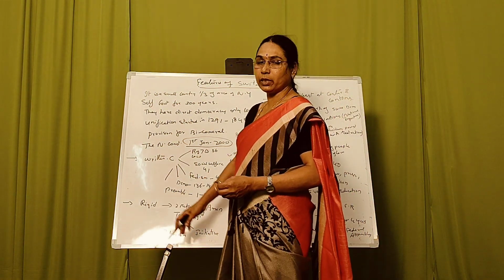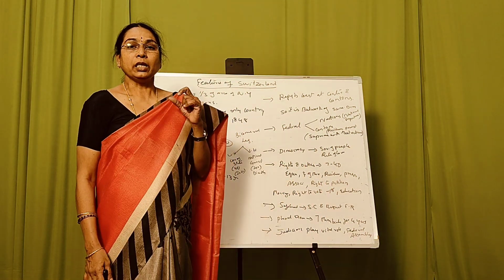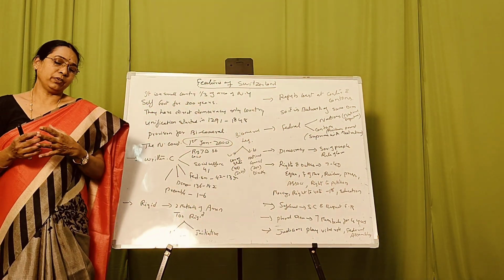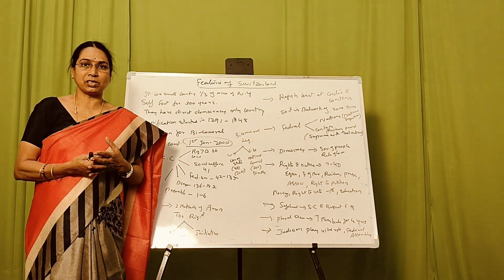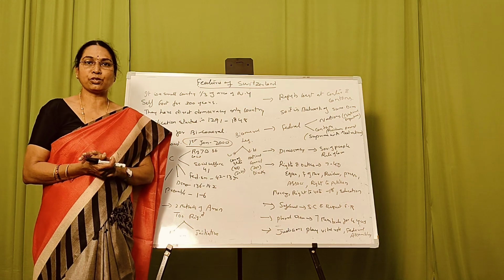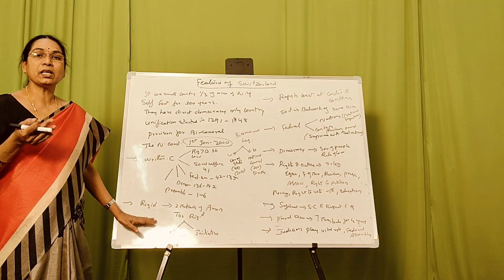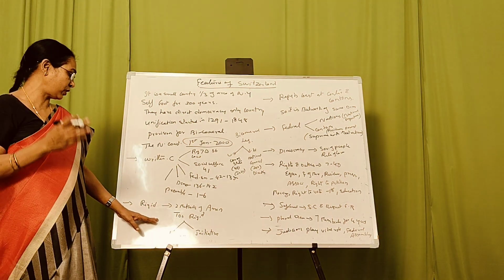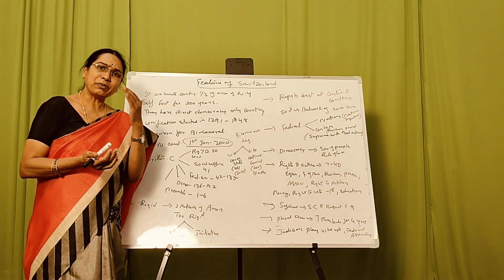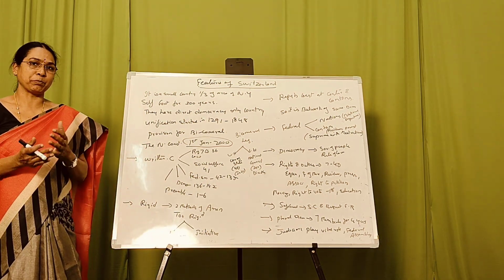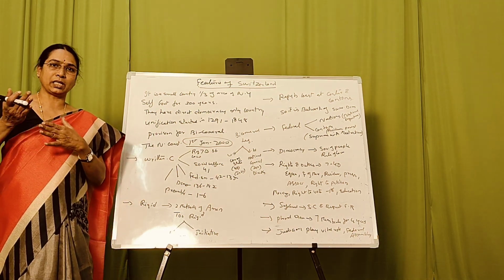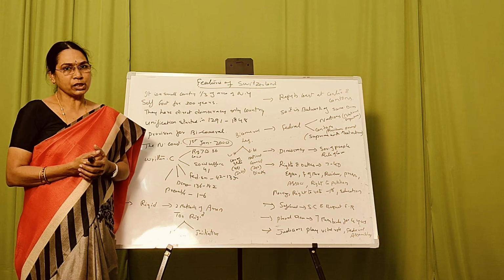Now the next point here is rigidity. The Swiss constitution is too rigid. As we discussed rigidity even in the US government, but in the US it is only a rigid constitution, and when we come to the Swiss constitution, it is too rigid a constitution. There are only two methods of amendment. When we compare India, the USA and Switzerland, the Indian constitution is both flexible as well as rigid.